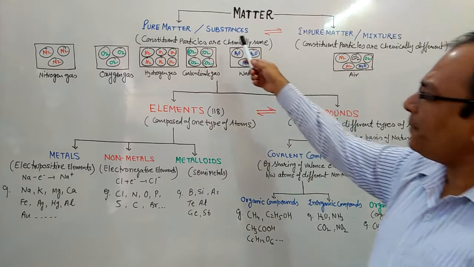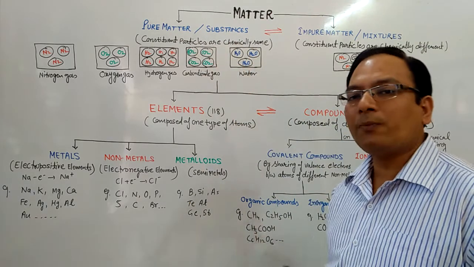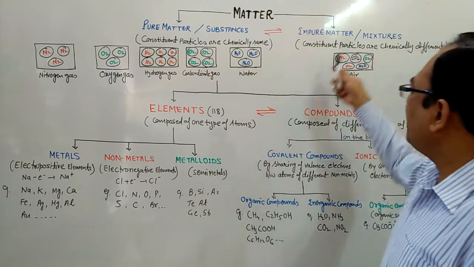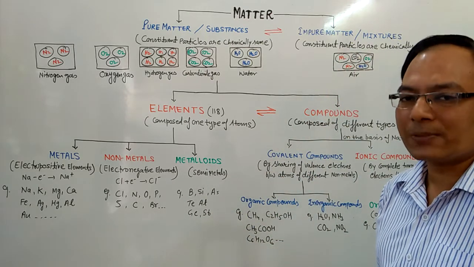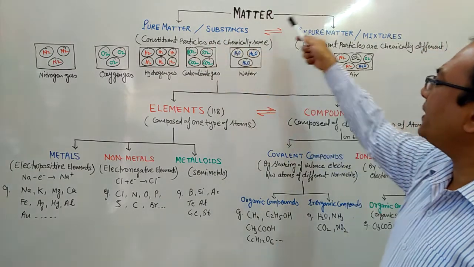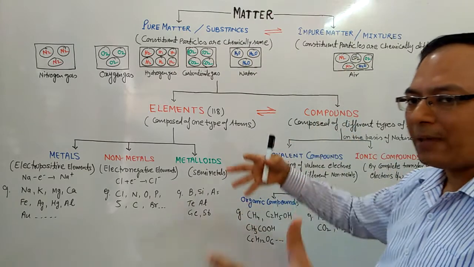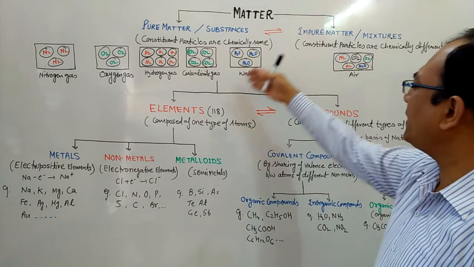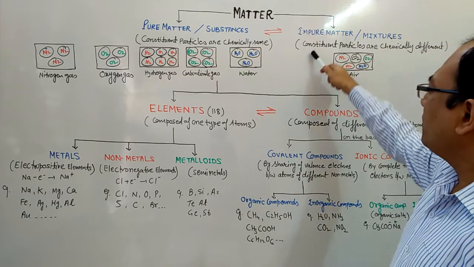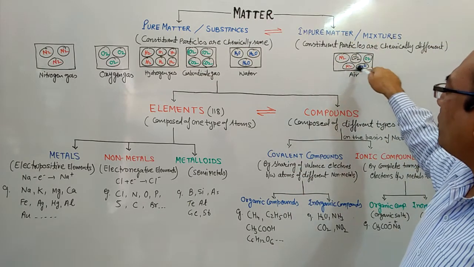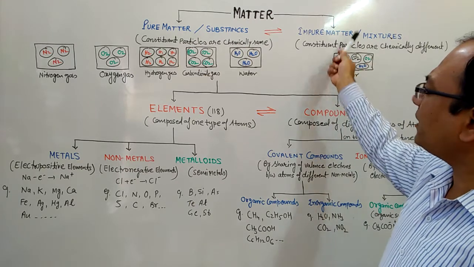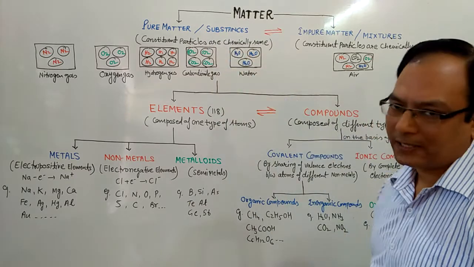Students, when two or more pure substances are combined physically, mixtures are formed, and they are called impure substances. Pure matter or substances can be converted into impure matter by mixing them. By mixing different types of substances, we can form impure matter or mixtures. Or by separation techniques, we can separate the constituent particles, the components of the mixture, and then impure matter is again converted into pure matter or substances.